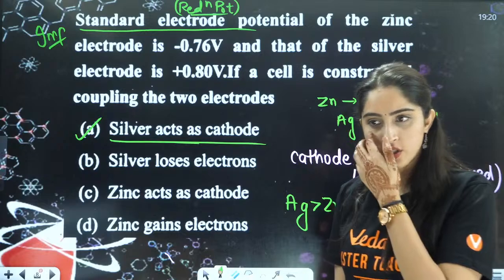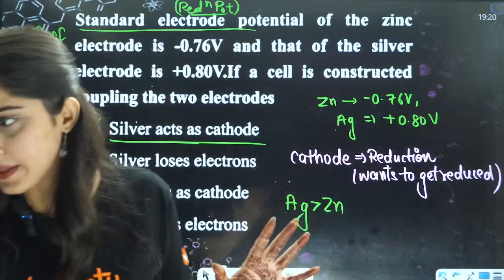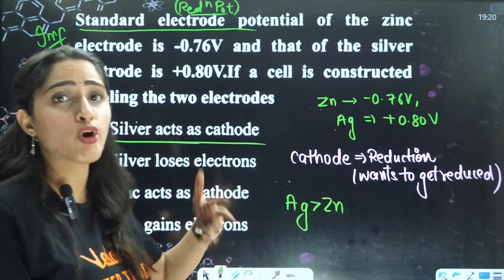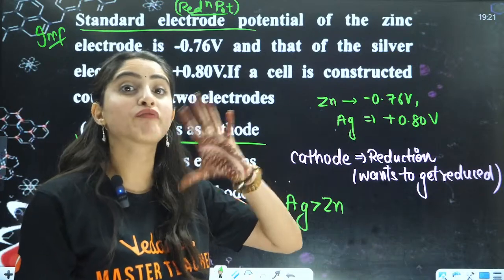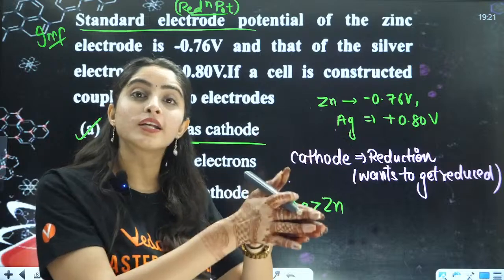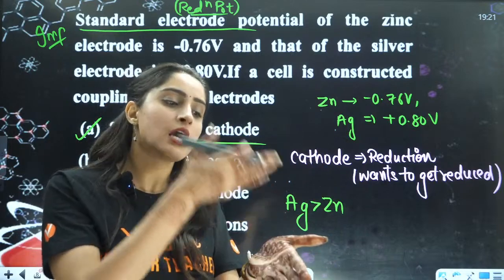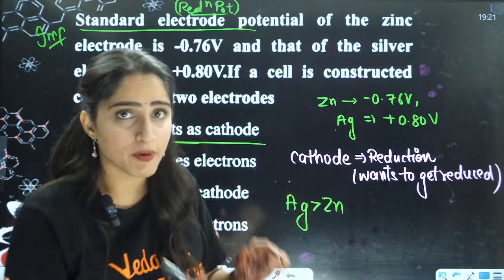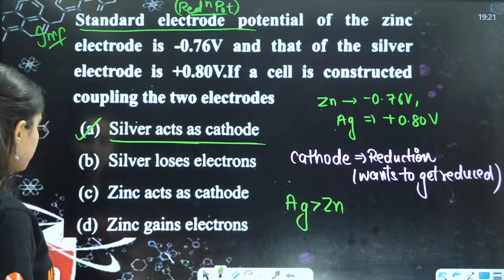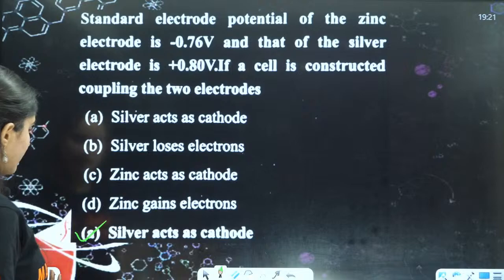Very good. At the anode, oxidation happens. At the cathode, reduction happens. In oxidation you have loss of electrons, and in reduction you have gain of electrons. And the simplest way is to see: in oxidation, oxidation number will increase; in reduction, oxidation number will decrease. Right? Okay, so A is your correct answer.